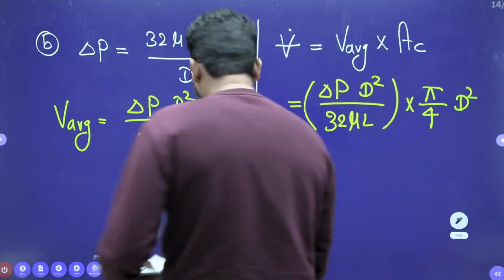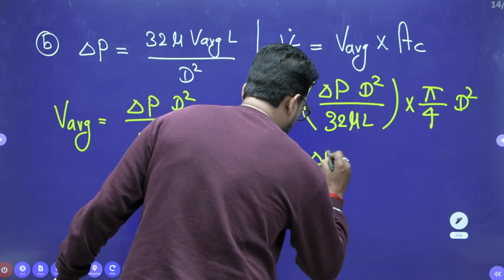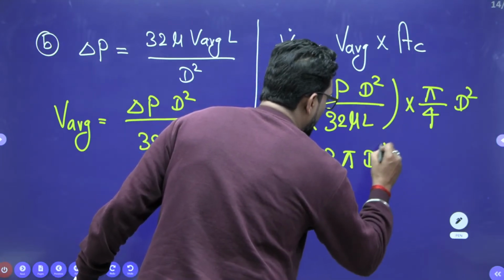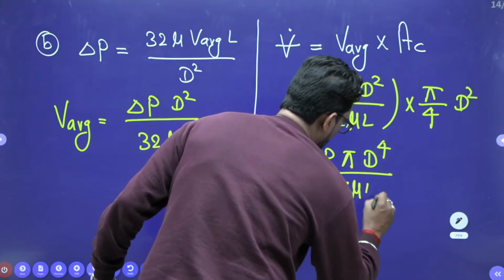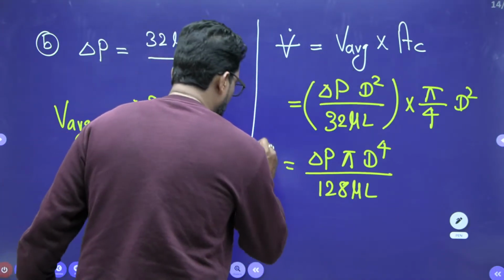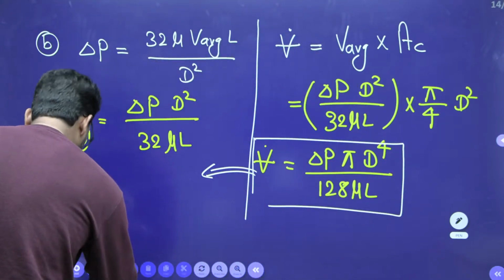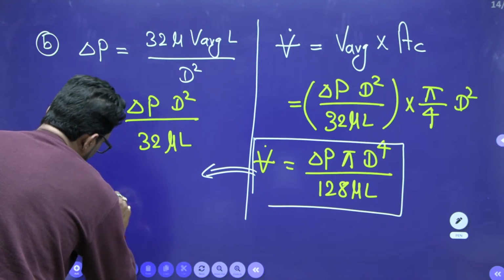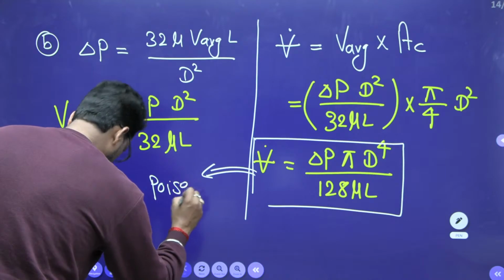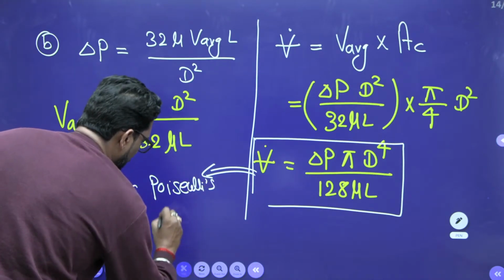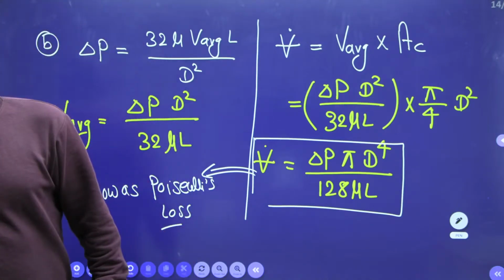You multiply it. So the volume flow rate is delta P pi D to the power 4 divided by 128 mu into L. This is called Poiseuille's law. Why is this formula important now? This is very important information.